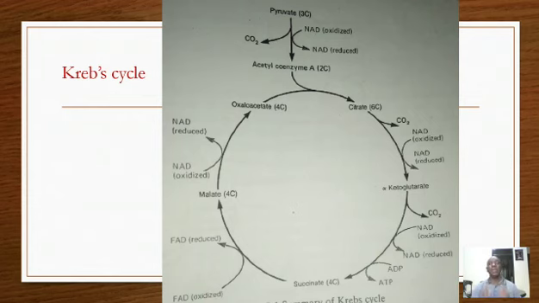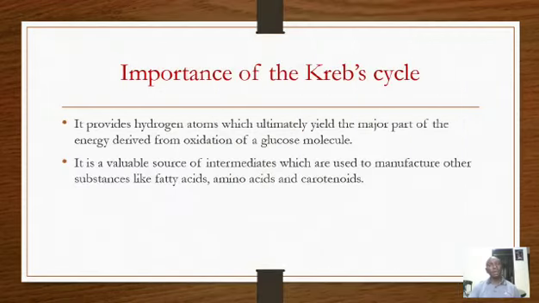When we had seen glycolysis, we had seen the Krebs cycle. But now, before we move to the last stage of energy formation, which is the electron transport system, let us look at the importance of the Krebs cycle. In other words, how important is the Krebs cycle to the body?